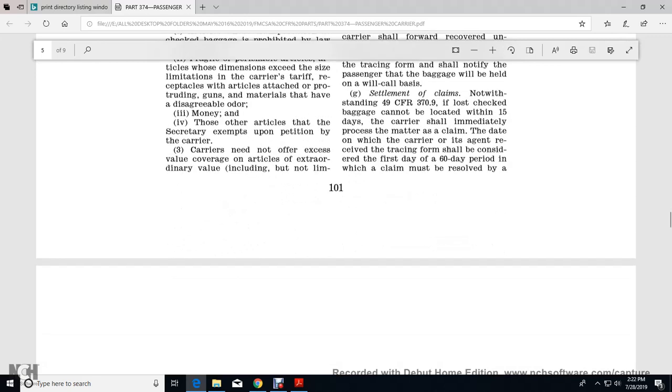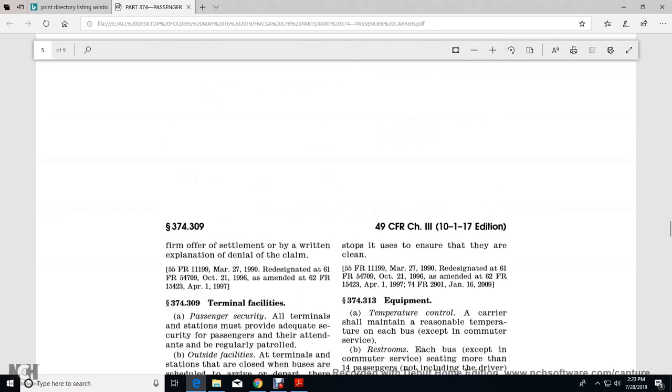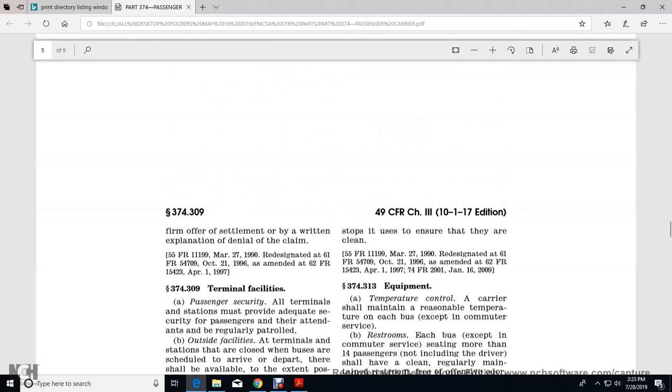Settlement of the claim, in accordance with Title 49 CFR 379: if the lost checked baggage cannot be located within the 15th day of the carriage, immediately process the payment of the claim. The day on which the carrier's agent received the tracing form shall be considered the first day of the 60-day period in which the claim must be resolved by a firm offer of settlement or a written explanation denying the claim.